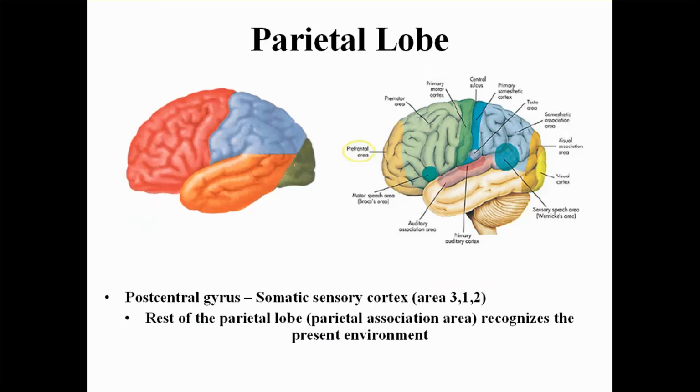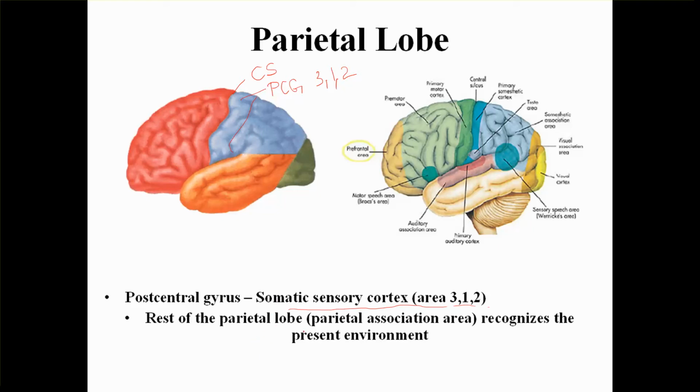Now coming to the parietal lobe. Again, we have to always look for the central sulcus. After knowing the central sulcus, this will be the post central gyrus. The post central gyrus has the somatic sensory cortex, areas 3, 1, 2.